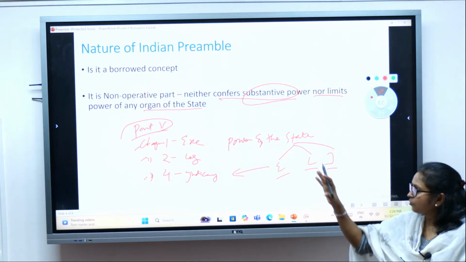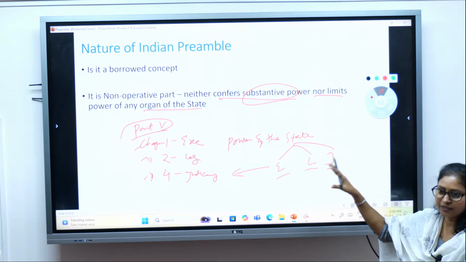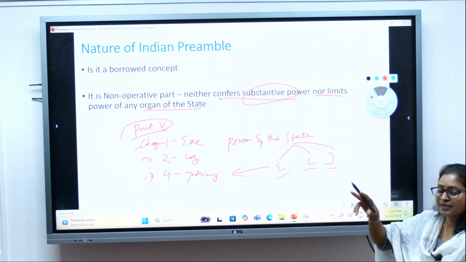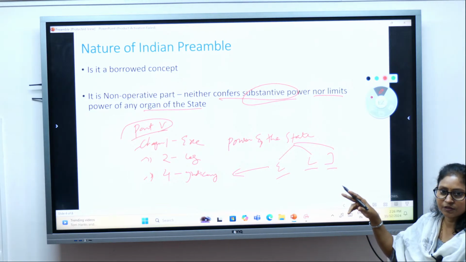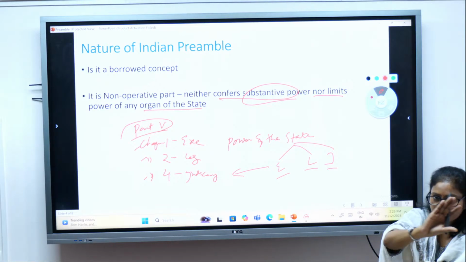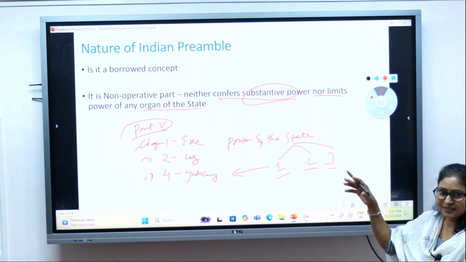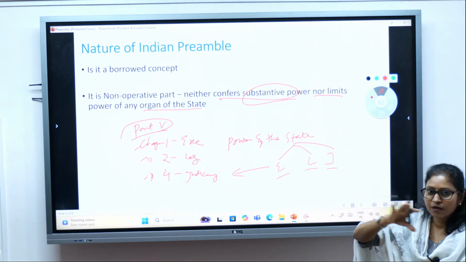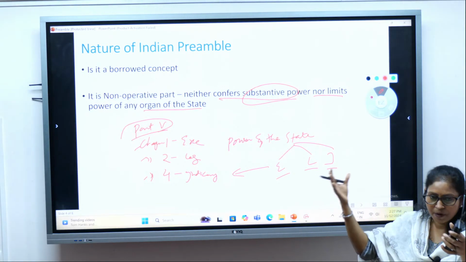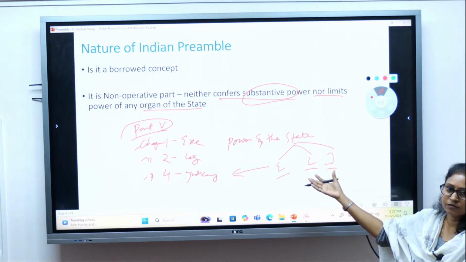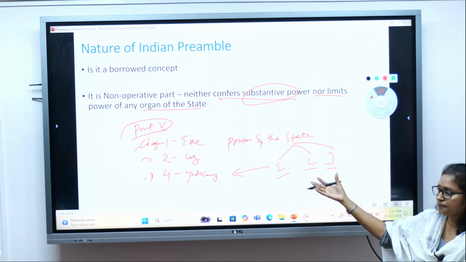So I hope you got the clarity that it is non-enforceable. It can become enforceable only if it is related with another provision of the constitution which is also enforceable. By itself, it is not enforceable. Secondly, it neither confers any substantive power, nor takes away or limits the power of any organ of the state, right?